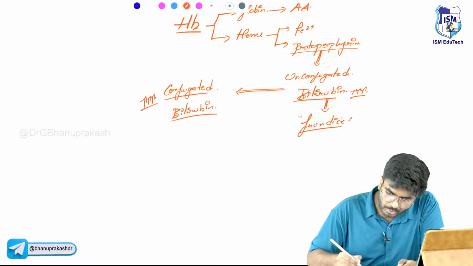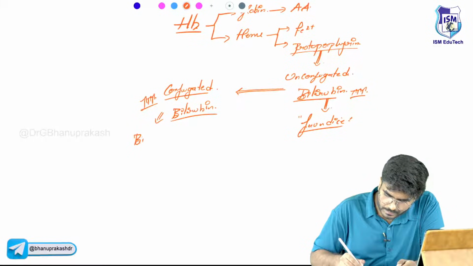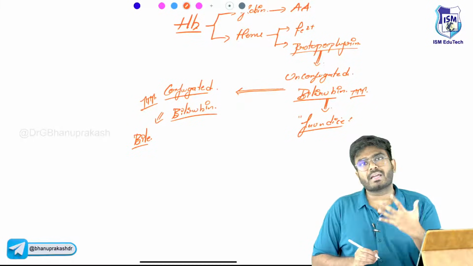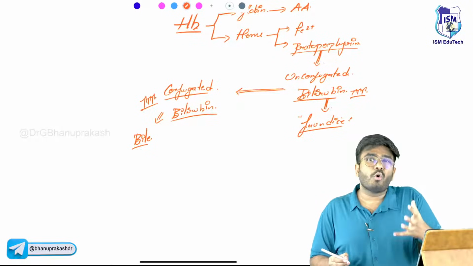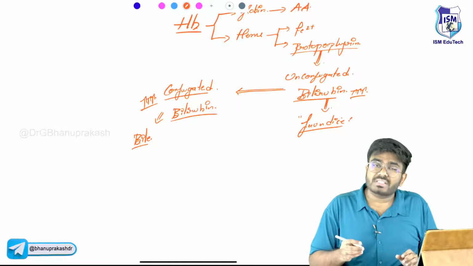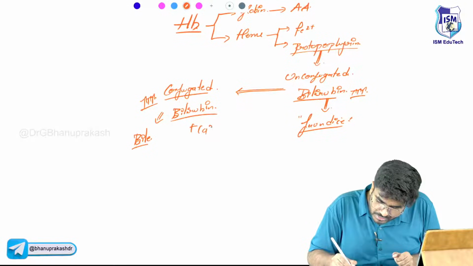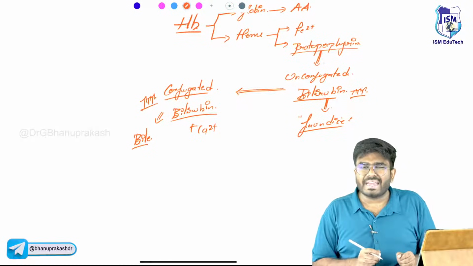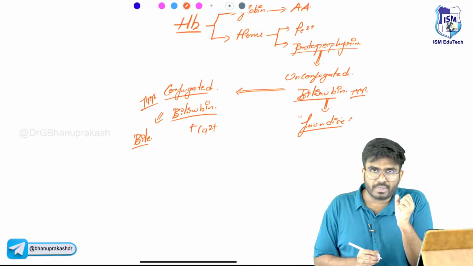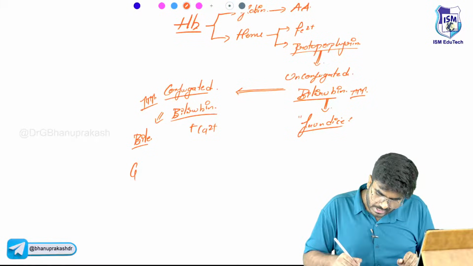Where is this conjugated bilirubin going? It is going into bile. In the bile, the conjugated bilirubin levels are going to be high, and it will bind with calcium, forming calcium bilirubinate, and forms the stones. So it forms gallstones.